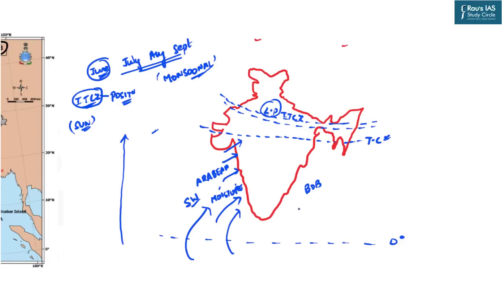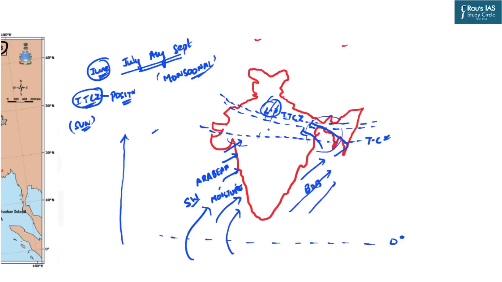mainland. The Bay of Bengal branch, after covering the Bay of Bengal's region and taking the moisture, is obstructed by the Arakan Yoma, and then it gets deflected towards the Indian mainland, that is northern India. So this particular region experiences the Bay of Bengal branch, and this particular region experiences the Arabian Sea branch, and this is the region which experiences both the branches. So this is somewhat the brief explanation of the arrival of the Indian monsoon.